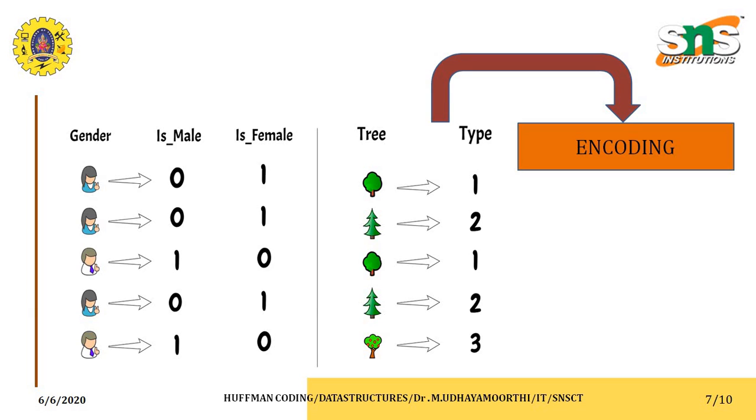So here we are going to talk about one technique that is called Huffman coding, in which every file can be thought of as a sequence of bytes. See in this picture, they are giving some coding for male and female. In the next picture, they are giving the coding for the type of trees. This kind of coding is mainly used to identify a particular portion or block of the images or messages. So this technique is called encoding.